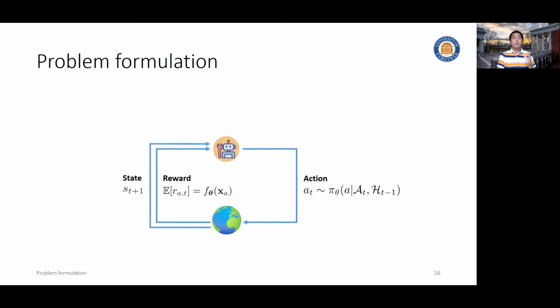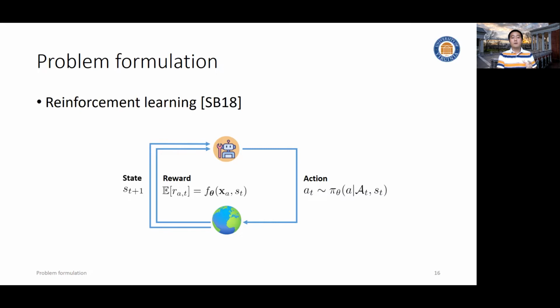If we just add one more thing into this loop, we call it state. This might immediately map this problem formulation into the well-known problem setup, reinforcement learning. That is, if we assume some kind of state transition with a Markov decision process, then the agent doesn't need to carry the entire history. The agent only needs to know the current state and take actions accordingly. And the reward is decided not only by the action, but also the state. This gives us a complete Markov decision process.